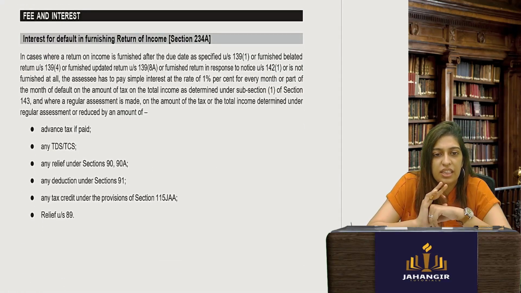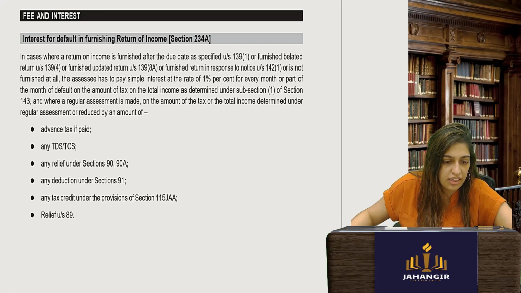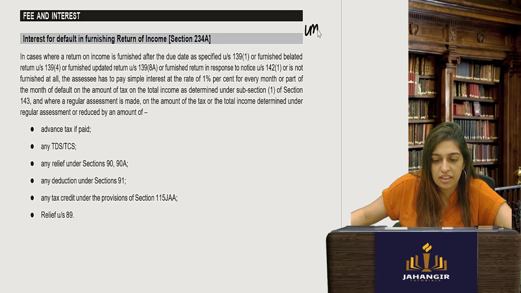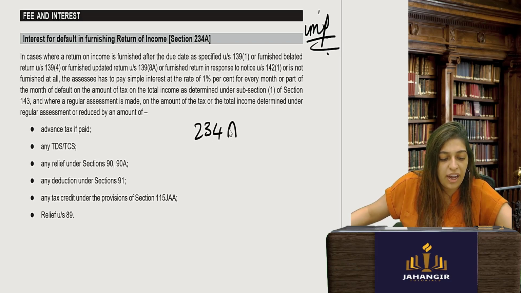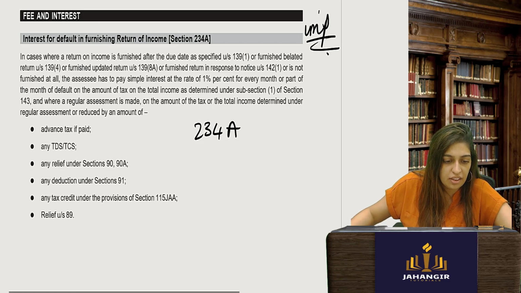Now this next part is important. I'll mark it as important. So this all was theory. This part you have to remember the dates. Interest on default in furnishing return. If you have not filed a return, you have to file a return. Then what is the penalty?